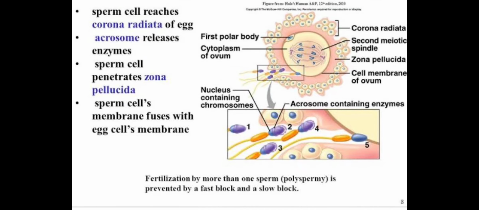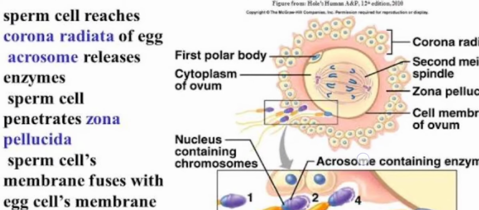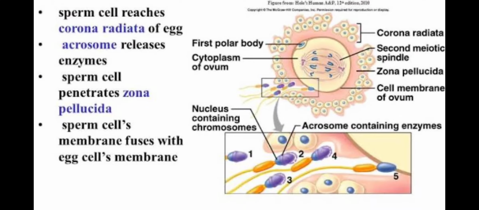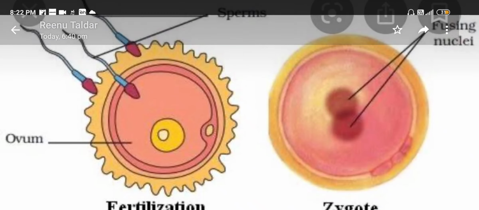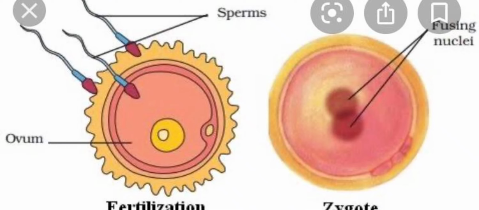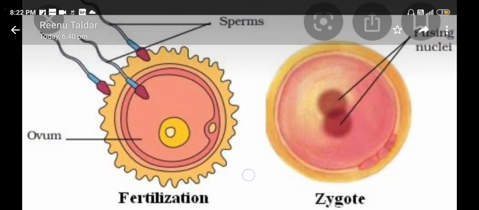Nucleus of the sperm, you can see only the nucleus part is entering, and this nucleus is going to fuse with the nucleus of the ovum. So, you can see here that the sperm head is entering, and the nuclei of the sperm and the ovum are fusing, resulting in the formation of a zygote.